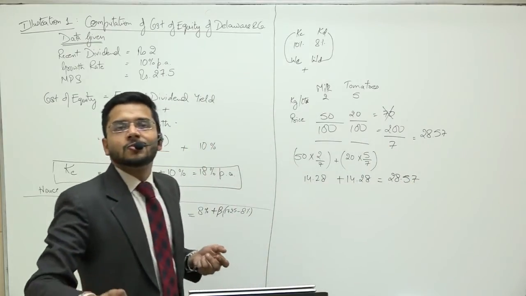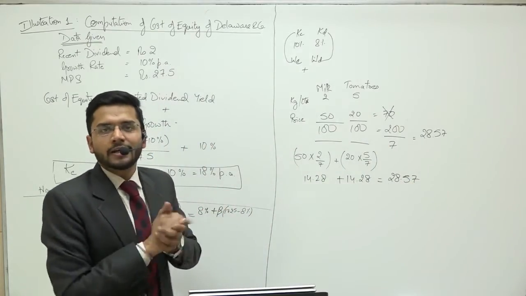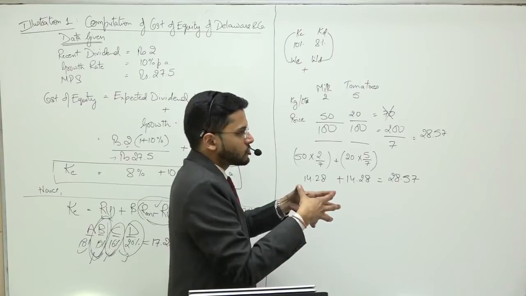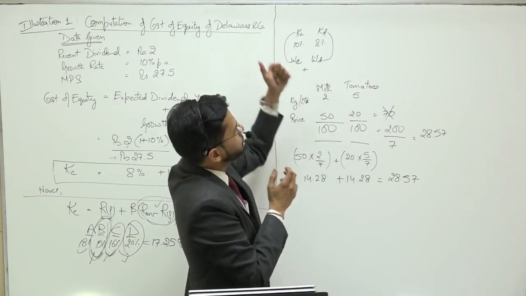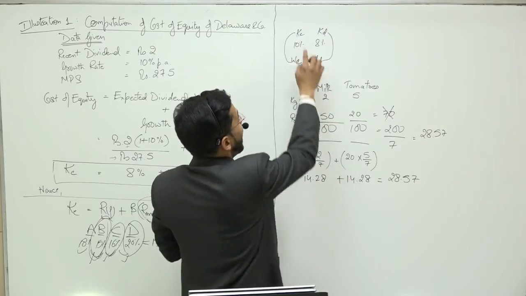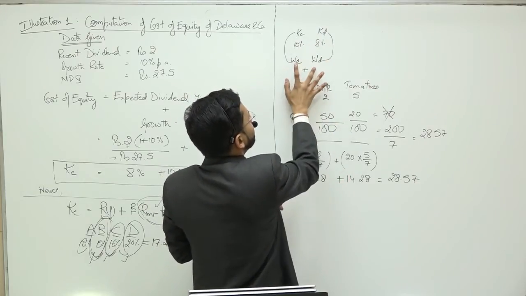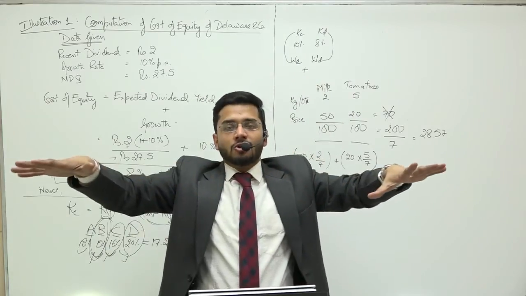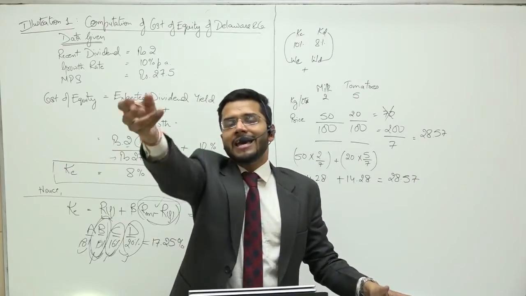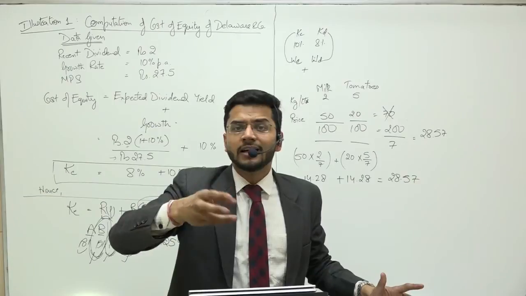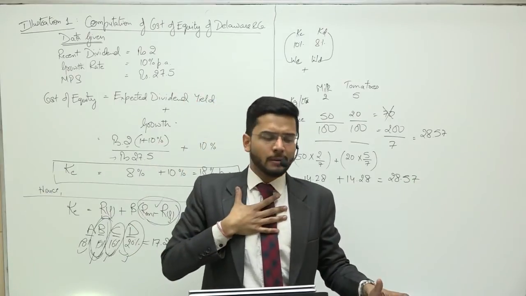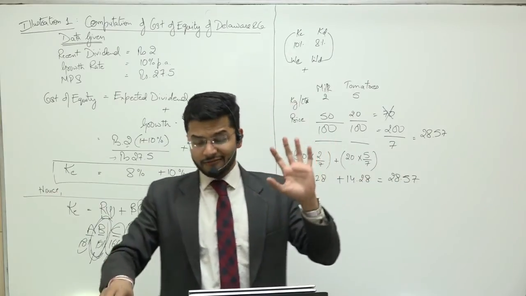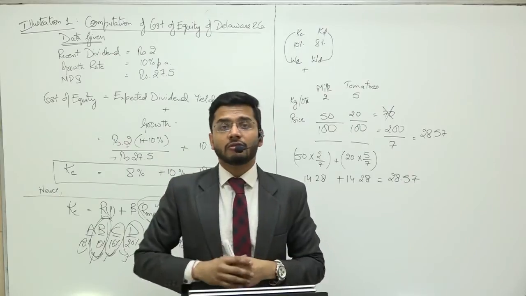28.57. So guys, whenever we are computing cost of equity and cost of debt, the amalgamated form of both of these costs, which is also known as weighted average cost of capital, you do not have to add individual costs. You have to take their weights, and then you have to compute the weighted average cost of capital, which will represent an average cost which has been paid by you for using external funds. And in this case, I am classifying equities also as external funds, because from a company perspective, equity shareholders are also external to the company. So I'm classifying both these costs as external cost of funds.